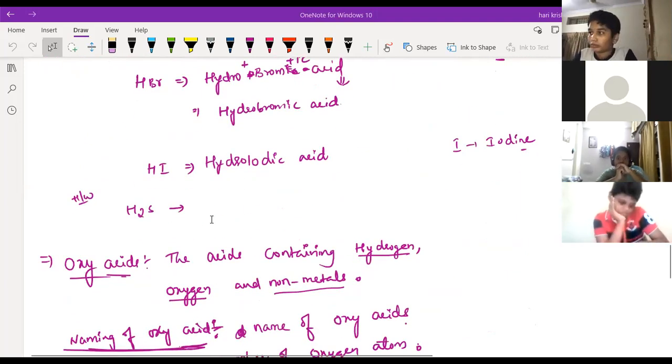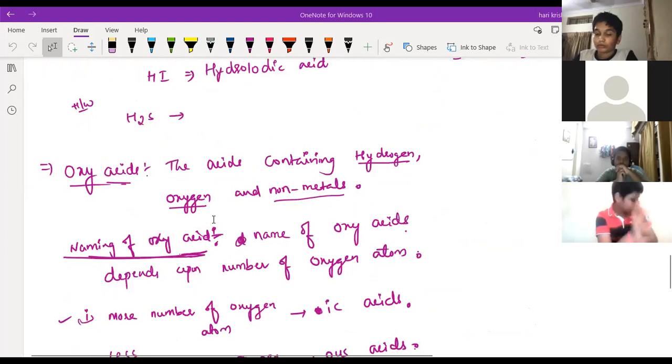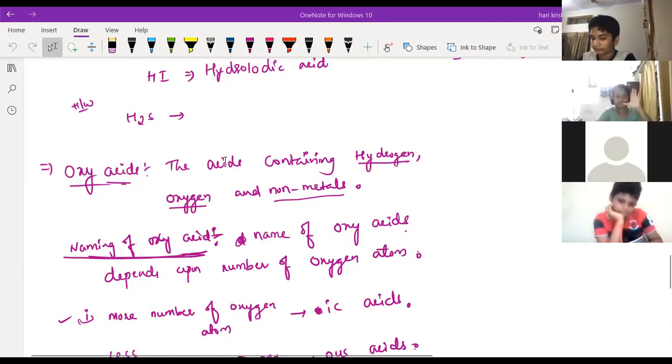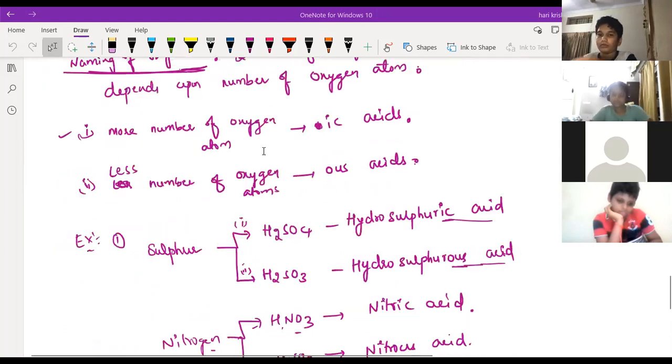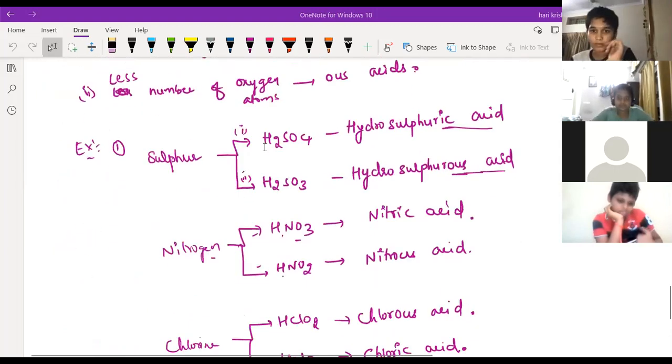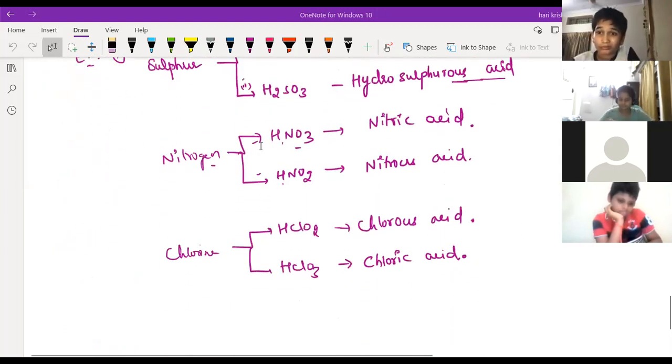And the next one, oxy acids. An oxy acid is an acid which contains hydrogen, oxygen, and a non-metal. Naming of oxy acids we also discussed in the last class. If you have more oxygen atoms, it is called an ic acid. If you have fewer oxygen atoms, it is called an ous acid. Like this we have done for sulfur, nitrogen, and chlorine.